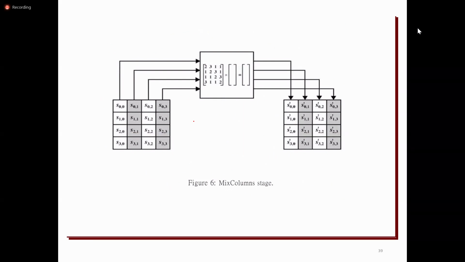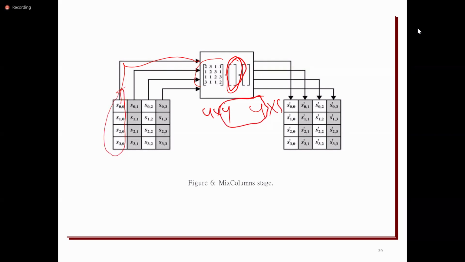If you observe the pictorial representation, every column will be considered over here. The size of the predefined matrix is 4x4, and the size of the column is 4x1. So these two will be multiplied.